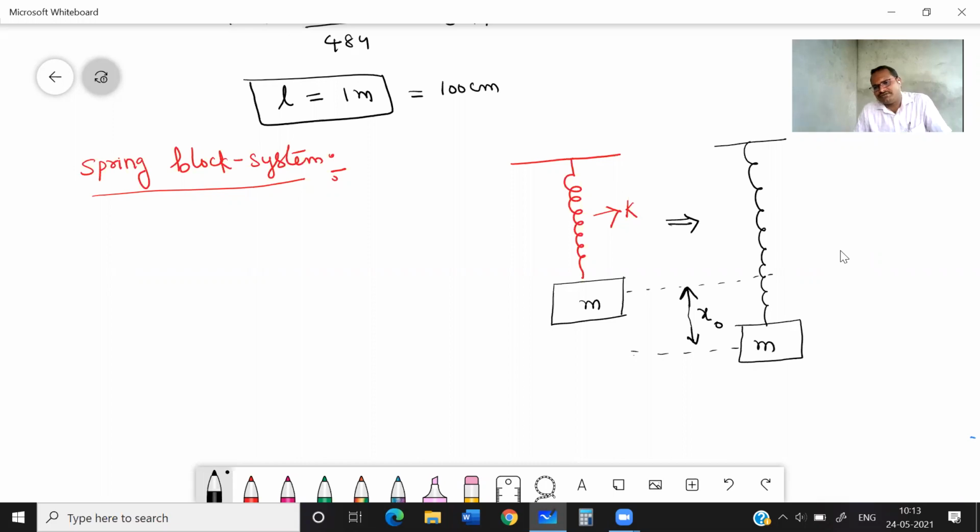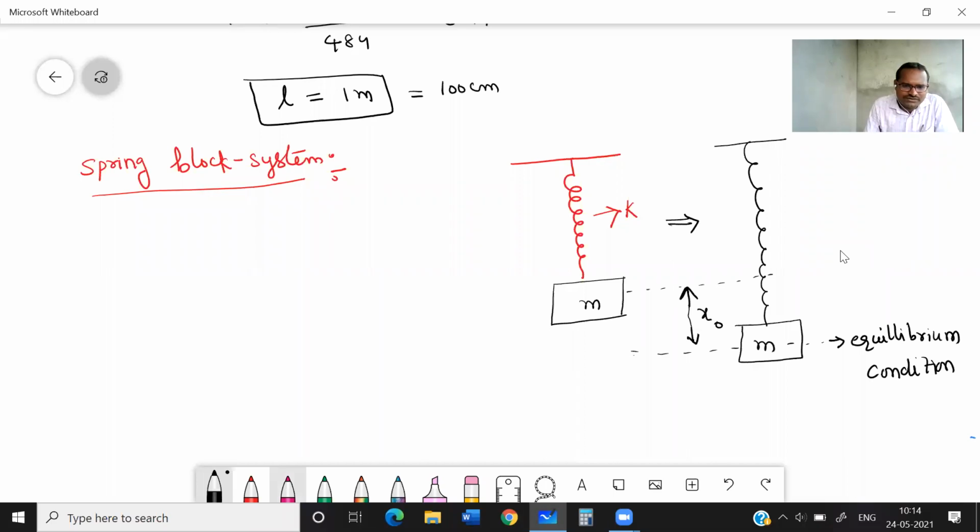Now it is in equilibrium condition, correct? Why is it in equilibrium condition? Because on that block of mass M, two forces are acting.